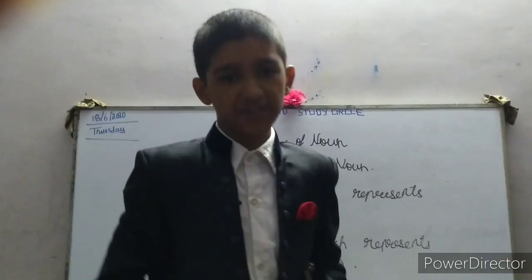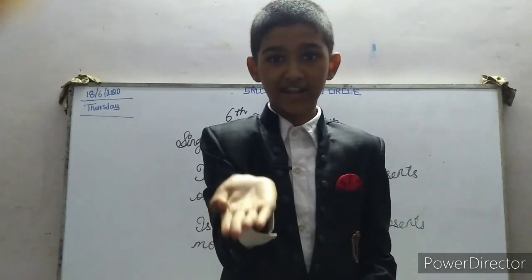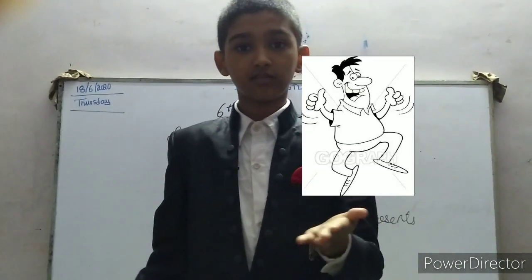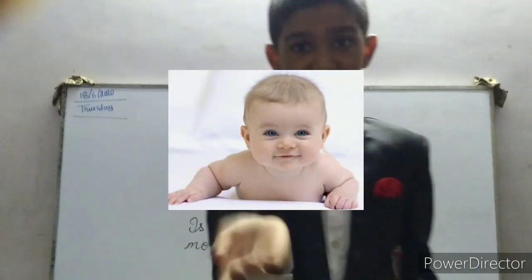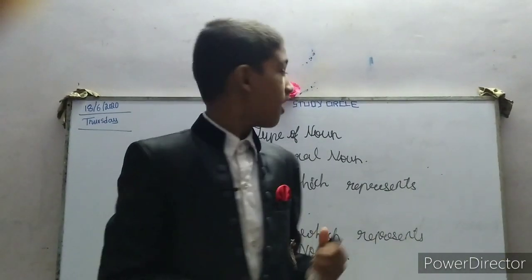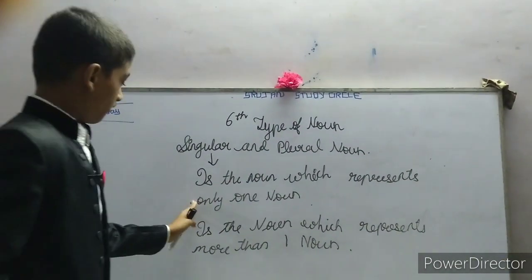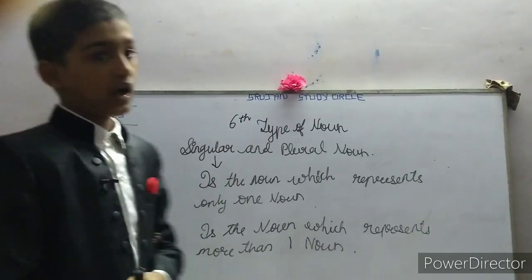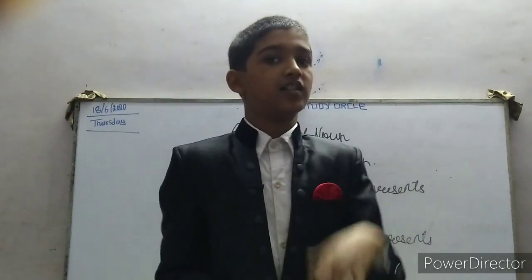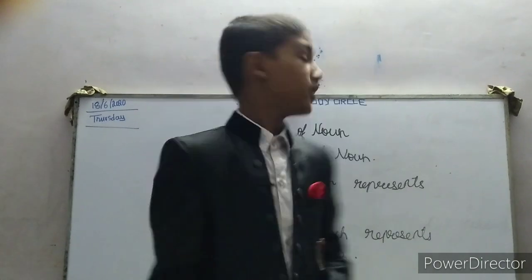Examples for singular noun are boy, kid, child, etc. Now the examples for plural noun are boys, kids, children.